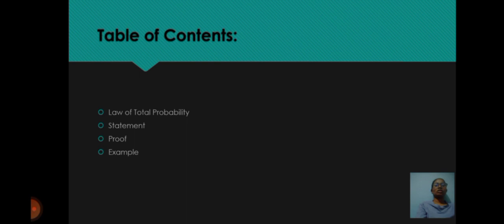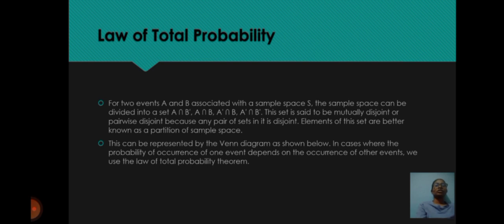Table of contents: law of total probability, statement, proof and example. Law of total probability. For two events A and B associated with a sample space S, the sample space can be divided into a set: A intersection B, A intersection B dash, A dash intersection B, A dash intersection B dash.